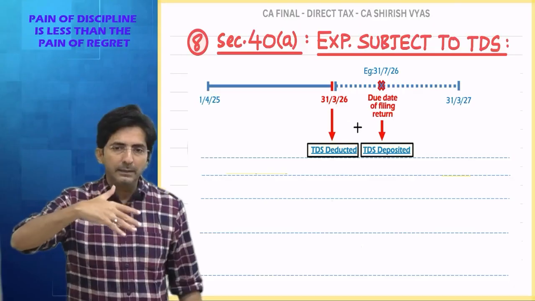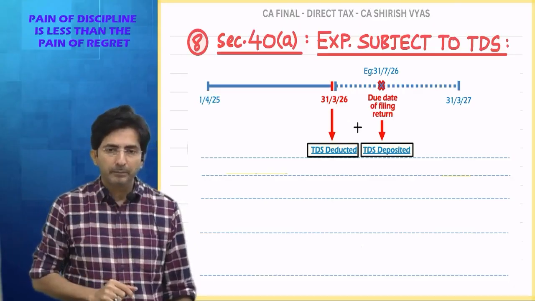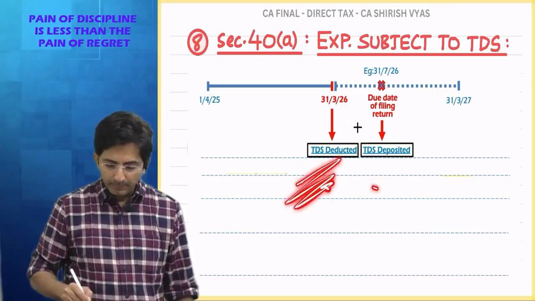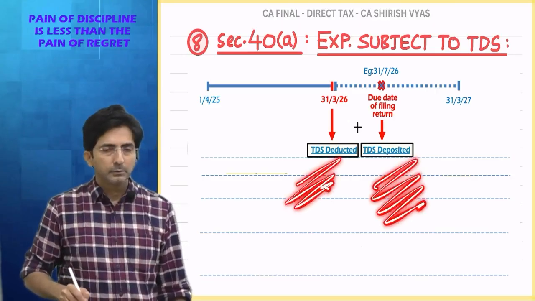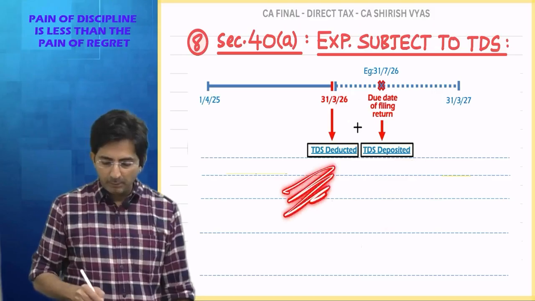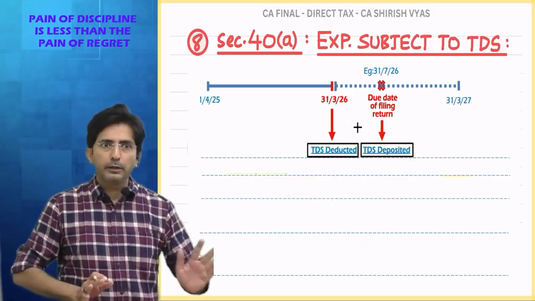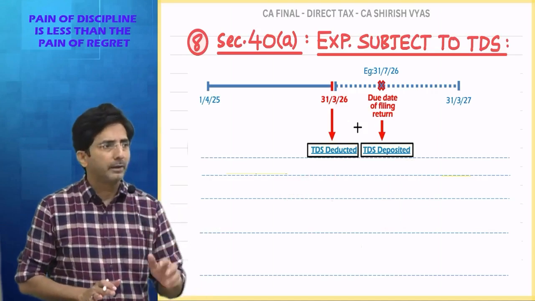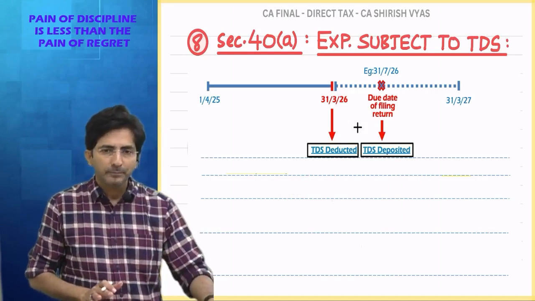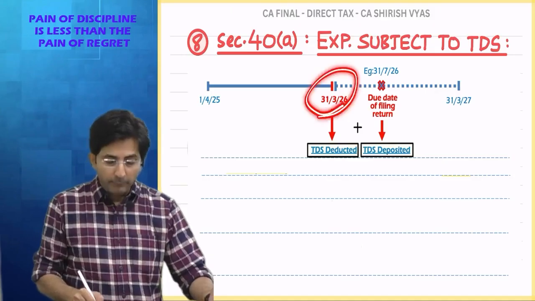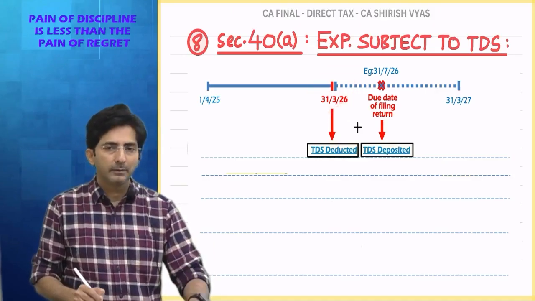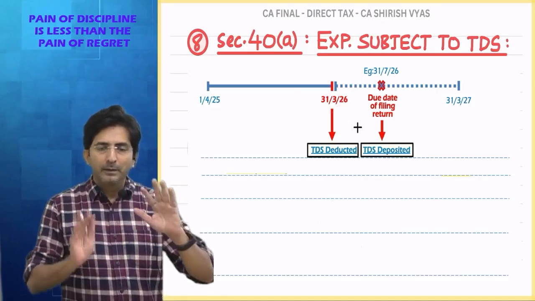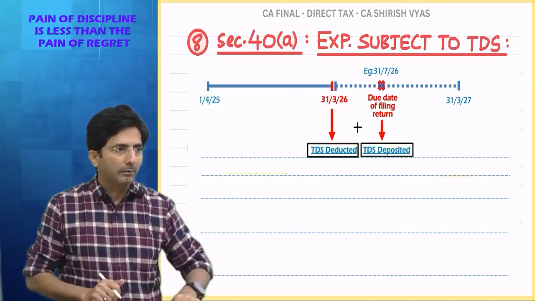So tell me, what is the leniency in PGBP? Two leniencies. In the matter of deducting, in the matter of depositing. In the matter of deducting, you don't have to worry that you have to deduct at the time when the party's account is credited or actual payment. Even if you deduct up to 31st March, it's allowed. Like in my rent example, if you remember, rent account debit to party account.